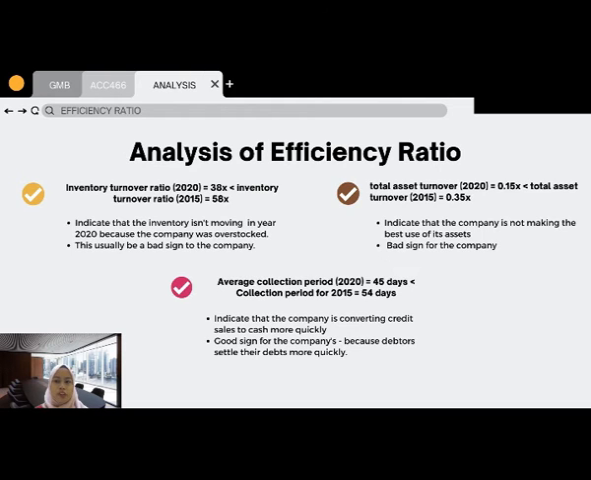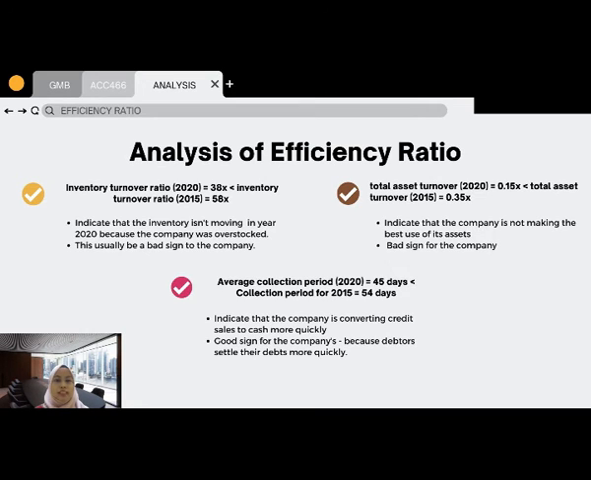Next is the average collection period, where the average collection period for 2020 is 45 days, which is much shorter than the collection period for 2015, which is 54 days. The debt turnover ratio in 2020 is 8.04 times higher than it was in 2015. This could indicate that the company is converting credit sales to cash more quickly, and it is usually a good sign for the company's credit sales management because the debtors are able to settle their debts more quickly.